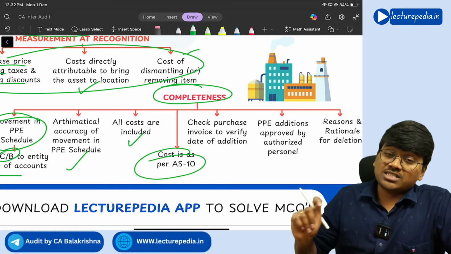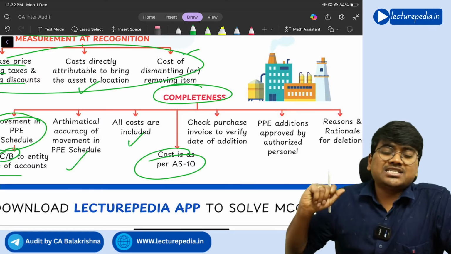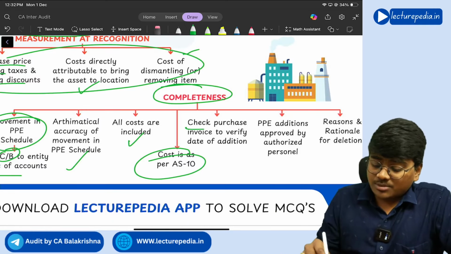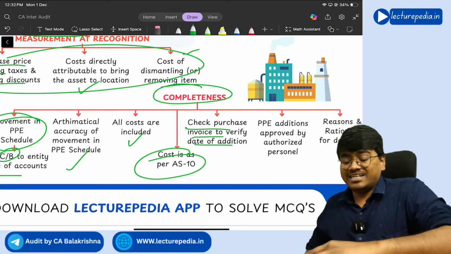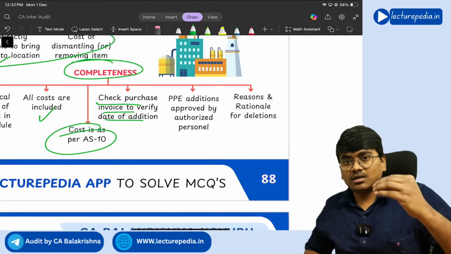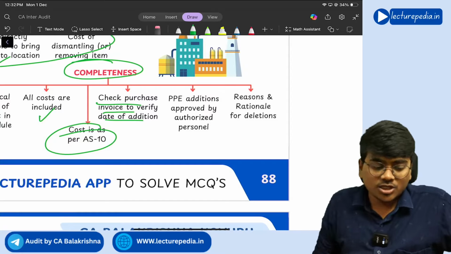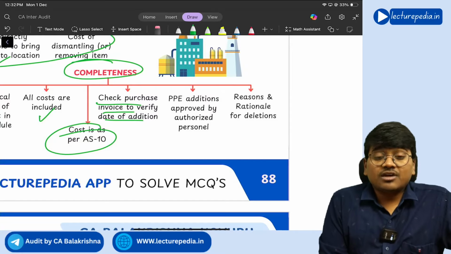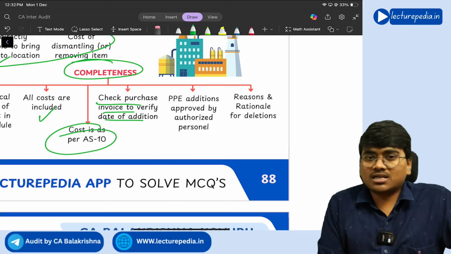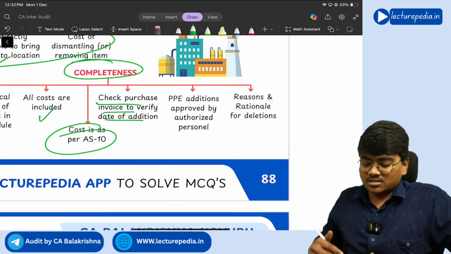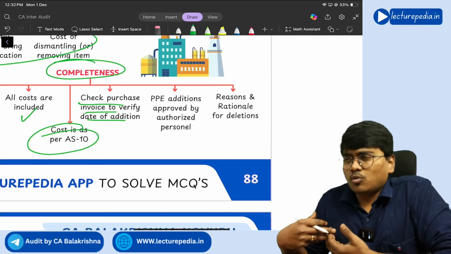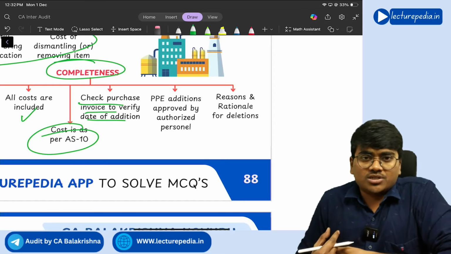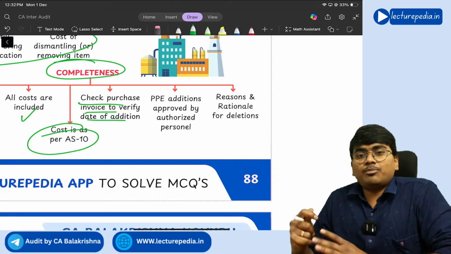Next, you should also check the purchase invoice. So for the purchase of PPE, there will be an invoice, right? So check purchase invoice to verify date of addition, because if the date of addition falls in this year, you will recognize it in this year. If it belongs to next year, you should not recognize it in current year, right? Next, PPE addition. So whatever property, plant and equipment that the company wants to purchase, it needs to be authorized by proper officer.